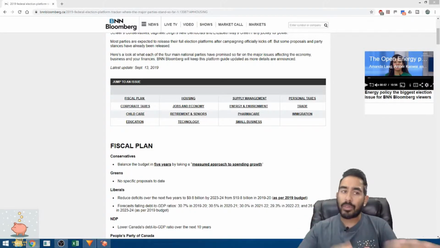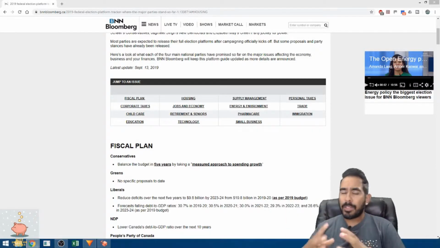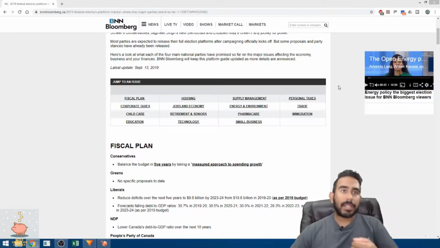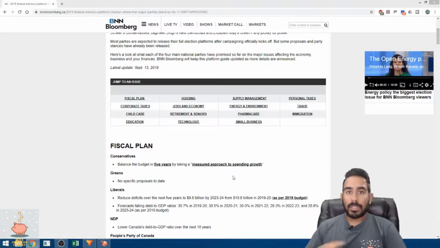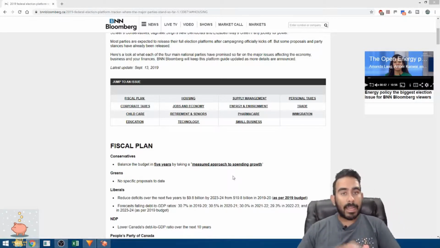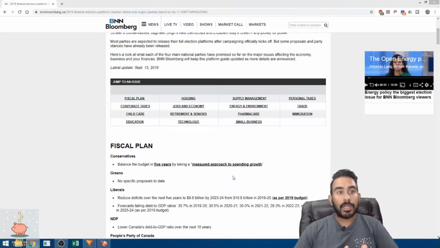But this article has more in depth on all the other parties, but I'm going to keep it down to those three. I'm going to keep this video short. And also, I'll be covering the areas from fiscal plan to housing to jobs and economy to supply management, trade, and personal taxes. Those are the areas I'm going to cover. After I finish this video, I'll give you ideas about which party I think has a chance to win, or what could be the potential outcome. Just finish off with my opinion, right?